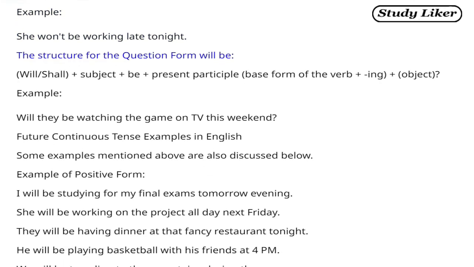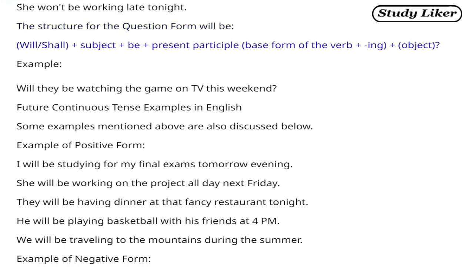The structure for the question form will be will/shall, plus subject plus be plus present participle, base form of the verb plus ing, plus object. Example: Will they be watching the game on TV this weekend? Future continuous tense examples in English. Some examples mentioned above are also discussed below.